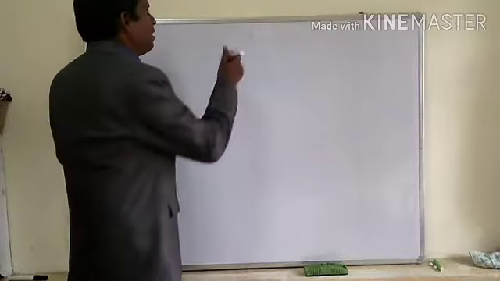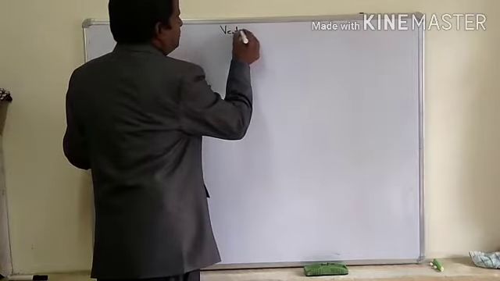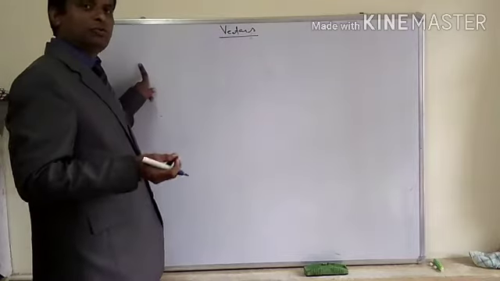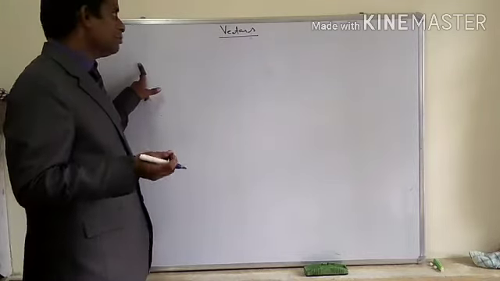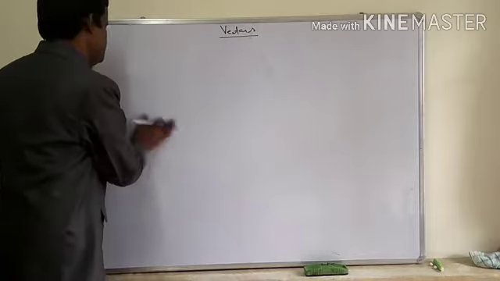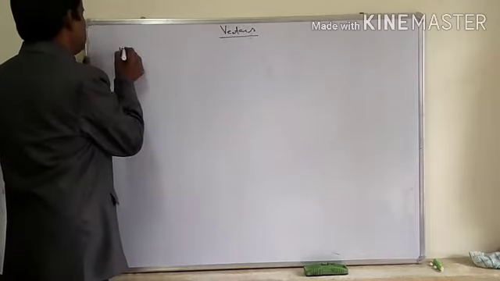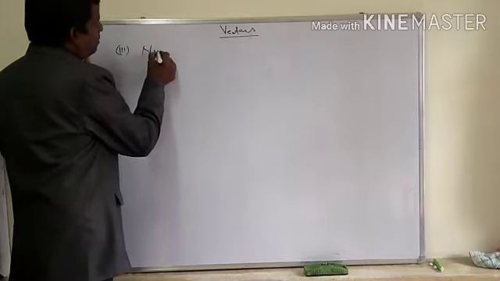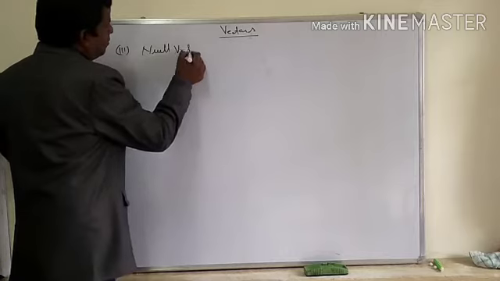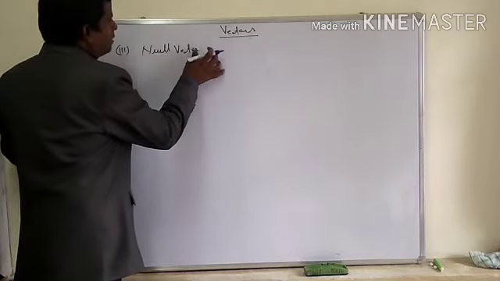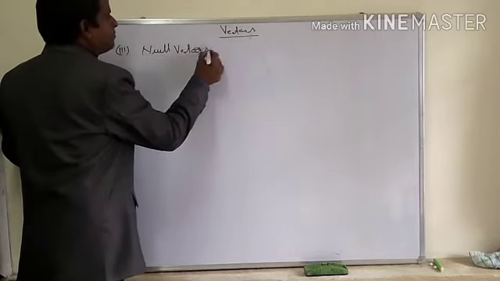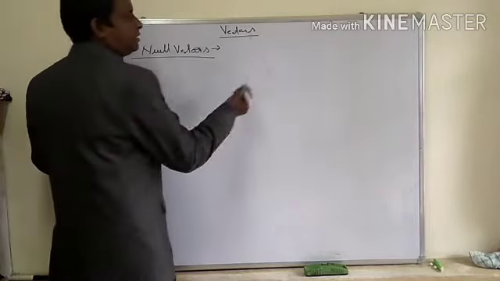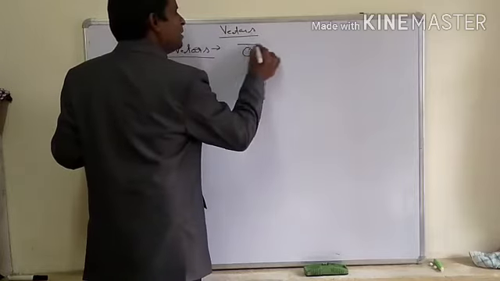Vectors. In the vector portion, I explained the two types of vectors. Now today I am going to explain the third vector, that is the null vector. What are null vectors? Null vectors, or zero vectors as they are also called, are represented by the zero vector.